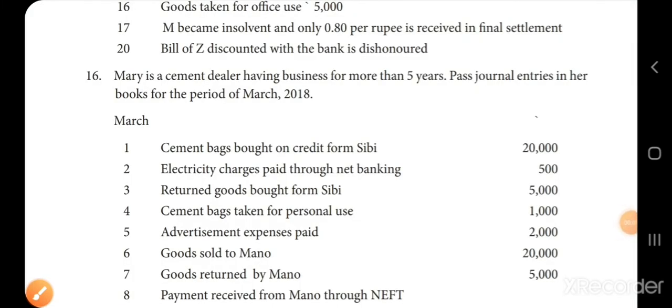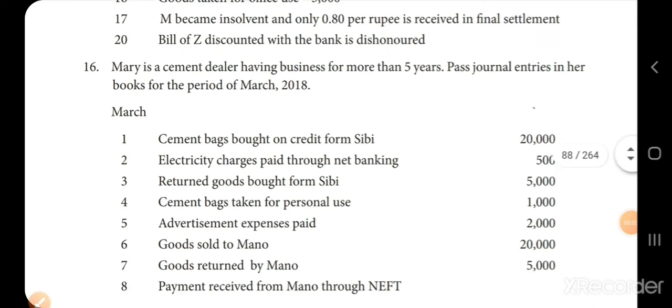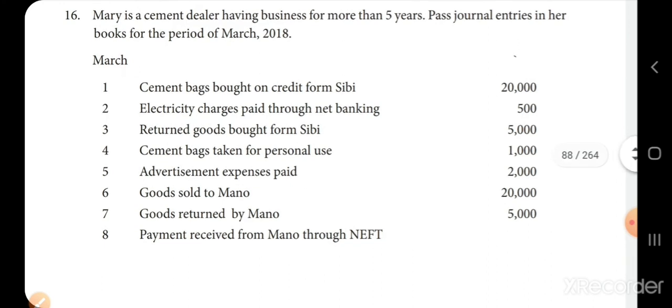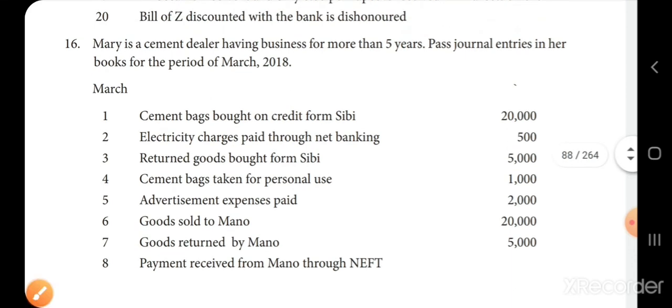Exercise 16. Mary is a cement dealer having business for more than 5 years. Pass journal entries in her books for the period of March 2018. First transaction, cement bags bought on credit from Sibi. So, cement bags is the goods.